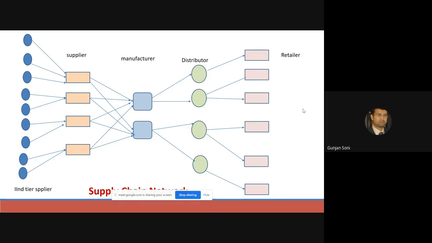Generally, airlines do that. They generally overbook their flights, expecting some cancellations. In case everyone turns up, they will offer some discount to the people who are ready to go at a later date, or they will offer some coupons or points which can be redeemed later. If you can take another flight, they'll adjust you in another airline, or their own airline going at a later time. So again, that is outsourcing.